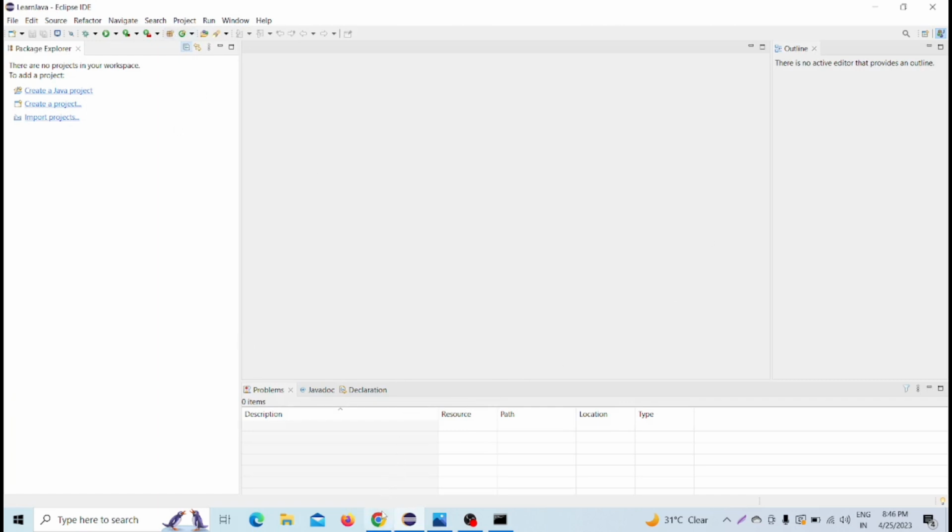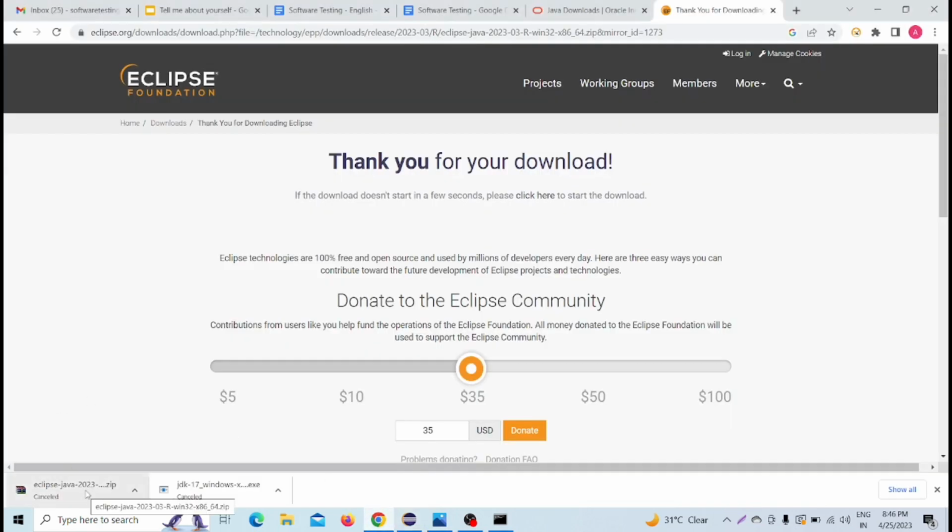So you can easily download and install that. Installing is a very simple process. You just have to click on next. Then it will take some time to install all the Eclipse-related packages. After that, we have to click on finish. Then your Eclipse will be installed, and that will be for Java developers.